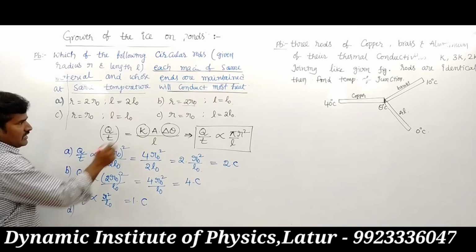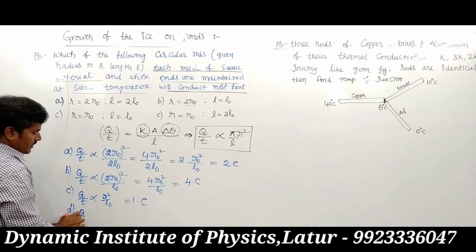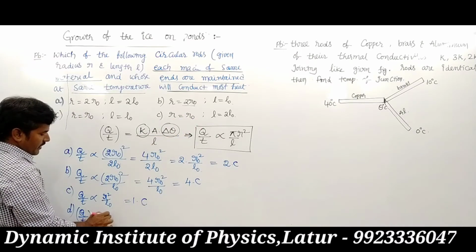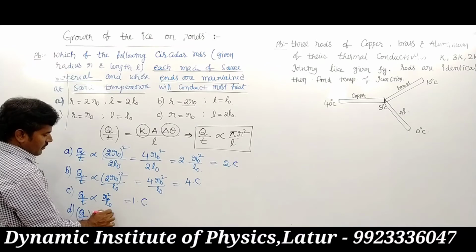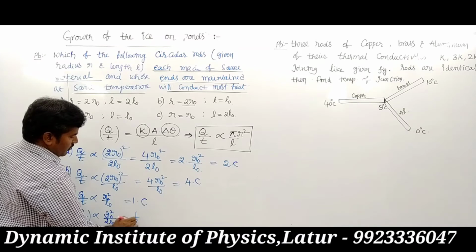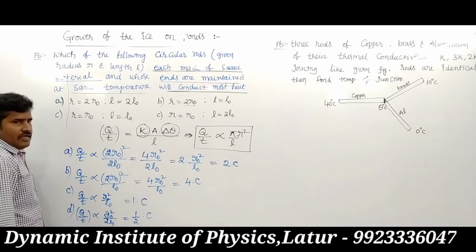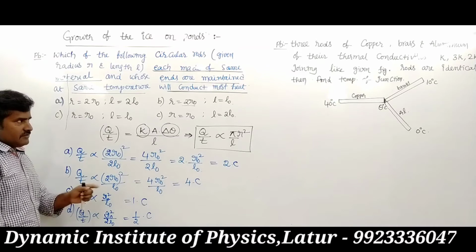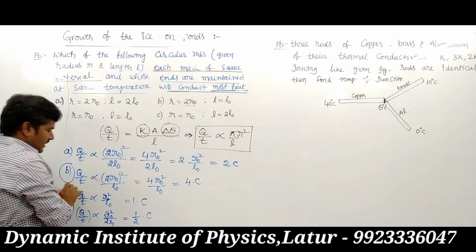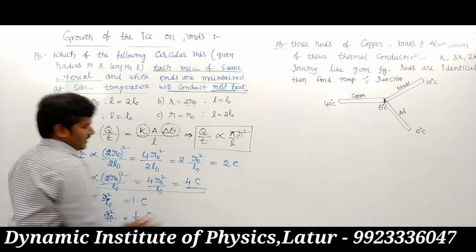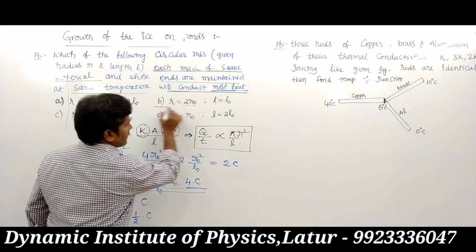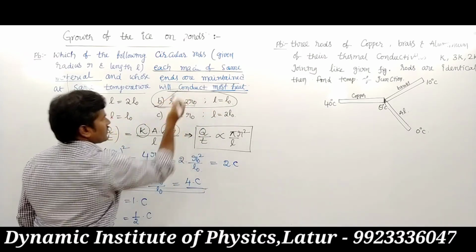And D option it is, so Q upon T is proportional to r square upon r naught square upon 2 L naught. It is right as 1 by 2 into r naught square by L naught is C. Then which one is conducting the most heat? The second option conducts most heat, 4 times of C. This is the correct answer.